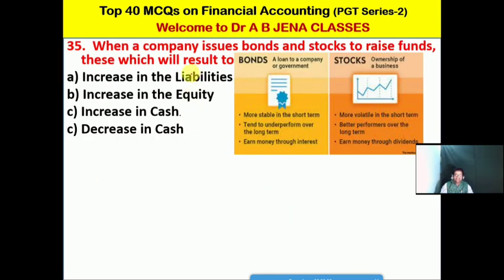So next MCQ, it's the difference between bond and stock. Frequently, friends, you may get this question. A bond is simply a loan to a company or the government. By issuing bonds, the company or government raises funds, finance or money. Stock means ownership of the business, the stockholder or equity shareholder. So when a company issues bonds and stocks to raise funds, what will be the result? A, it's an increase in liabilities. B, it's an increase in equity. C, it's an increase in cash. D, it's a decrease in cash.